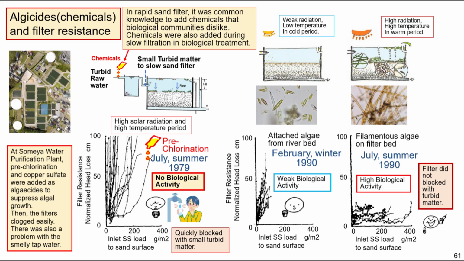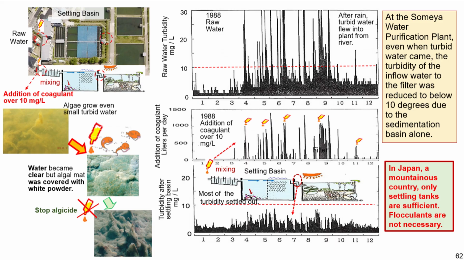When they added algicide, the filter quickly blocked with a small amount of turbid matter, and an odor problem happened. After stopping the algicide, the filter did not block with turbid matter, and the filtrate became delicious in taste. However, at the Sumiya plant, even when turbid water came, the turbidity of the inflow water to the filter was reduced to below 10 degrees by the sedimentation basin alone.